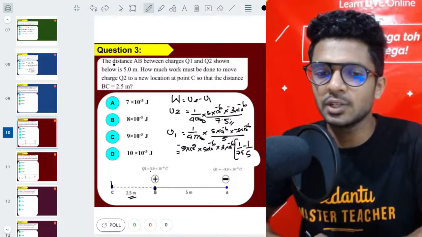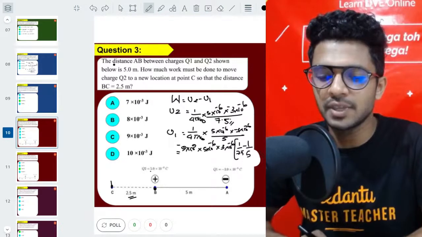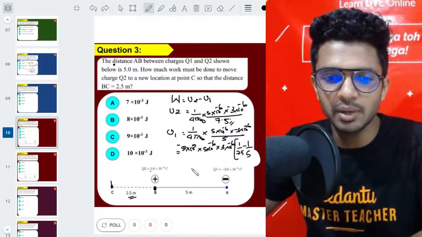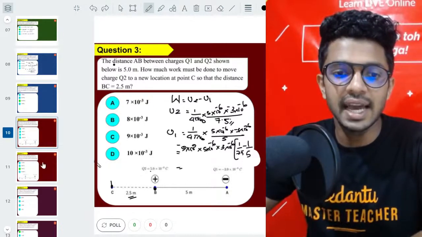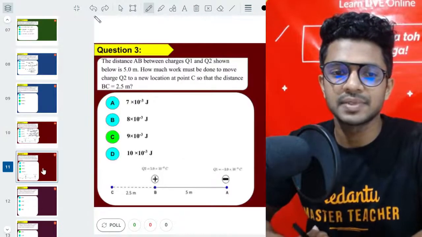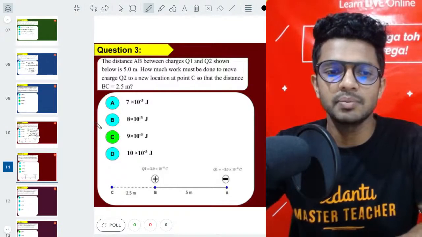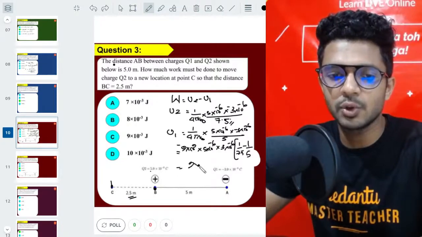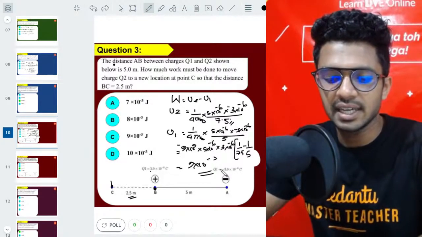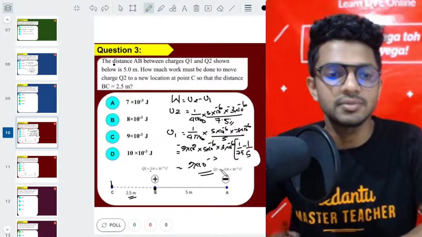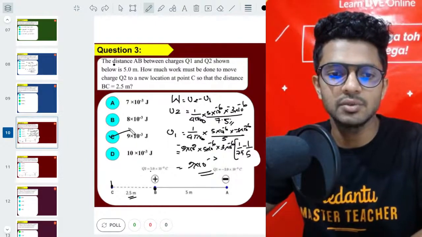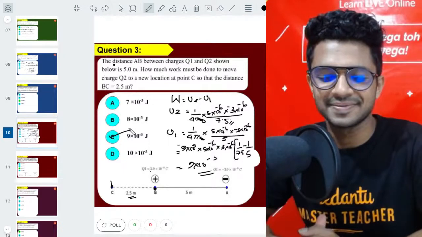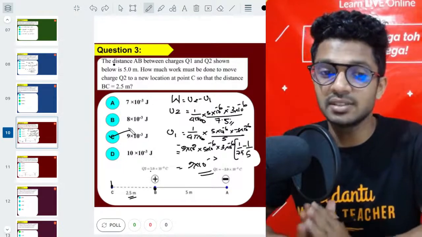I know that you all are super good in doing the math, right? Yes or no? Yes. So if we do the math, what is the final answer we are going to get? The final answer is going to be simply 9 into 10 power minus 3. I hope you have seen the answer slide. It's simply 9 into 10 power minus 3, which is option C. It's very simple, right?